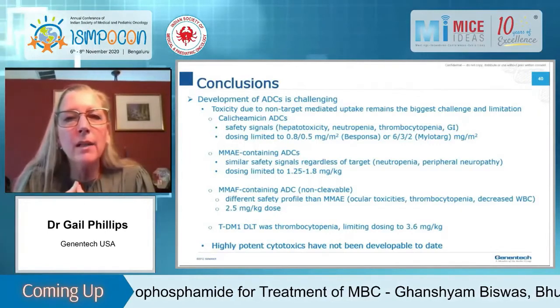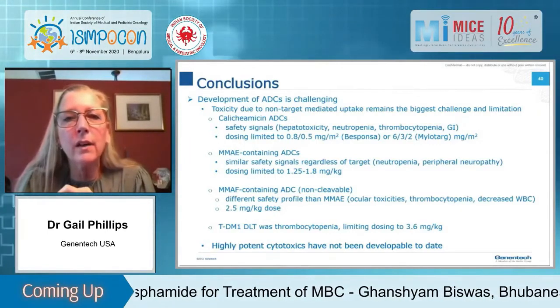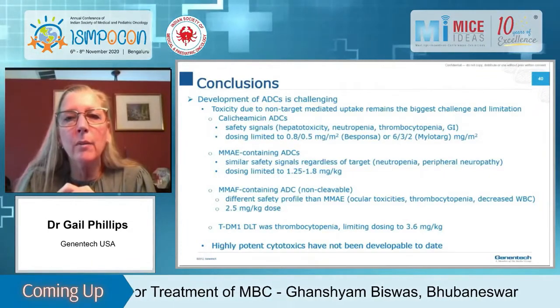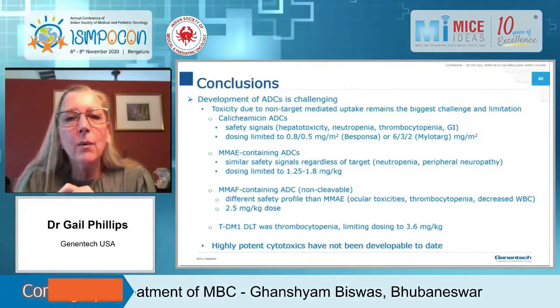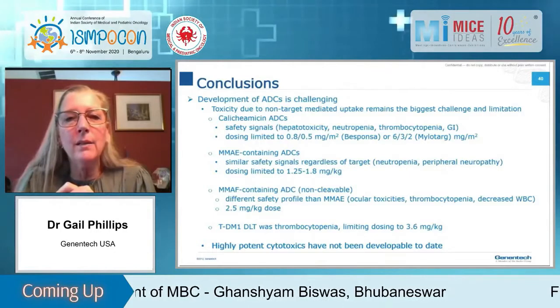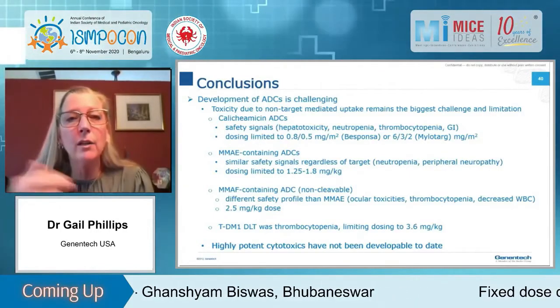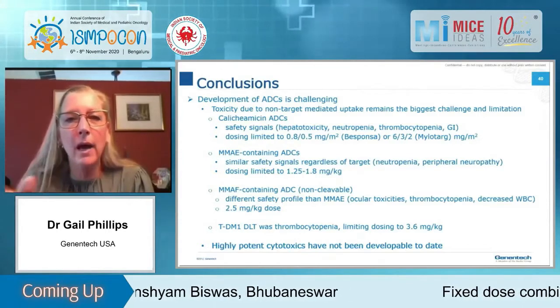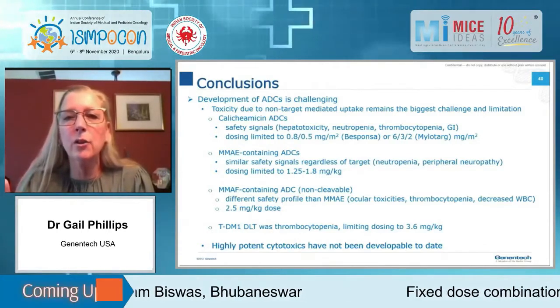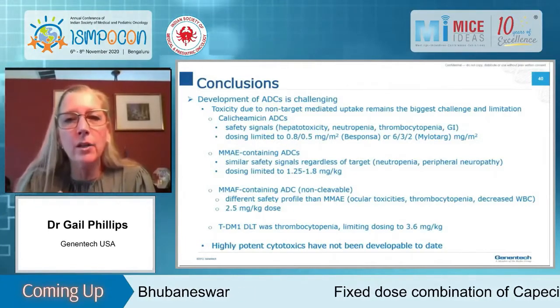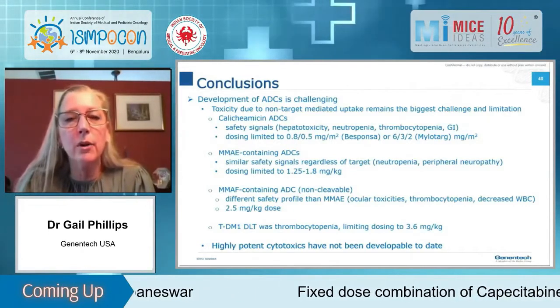For calicheamycin ADCs, there are very serious safety signals, and dosing is limited to the very low mg per meter squared amount. With mmae containing ADCs, we get similar safety signals regardless of the target. So these are not target dependent safety signals. These are due to the payload. And as you would expect with a tubulin binder, you get neutropenia and peripheral neuropathy. And the dosing actually is limited to less than 2 mg per kg.